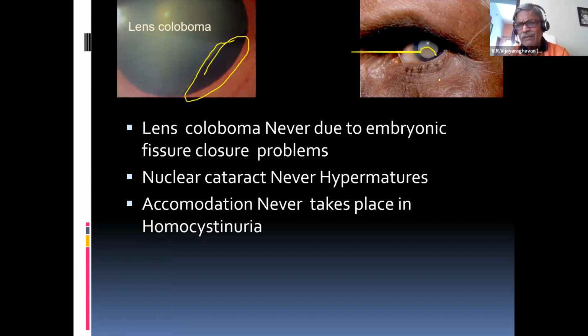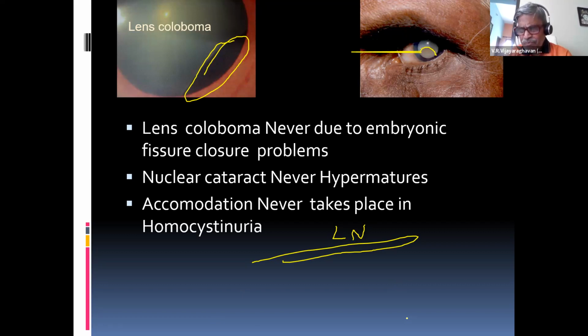The coloboma we normally see maybe in the iris, maybe choroid, maybe optic disc. These areas normally we see. All these things happen because of what? Because of the embryonic fissure that is in the lower nasal quadrant. Never forget, it normally starts by 6th week of gestation and closes by 8th week of gestation.